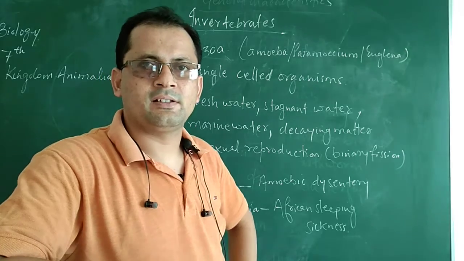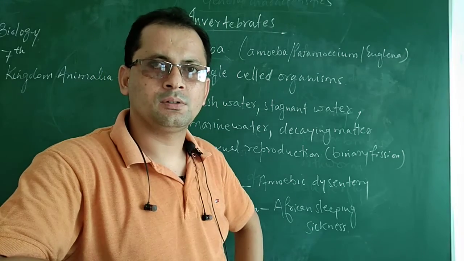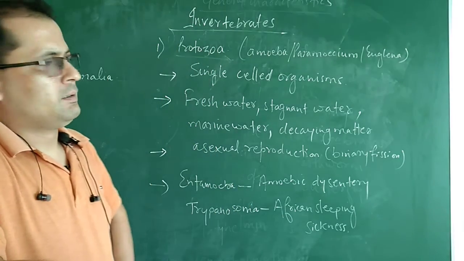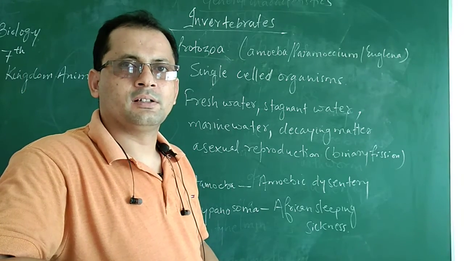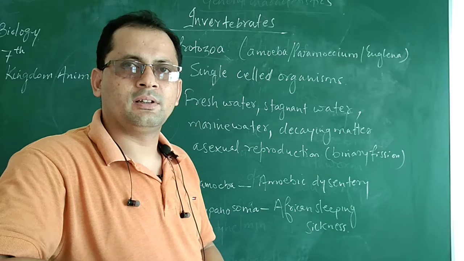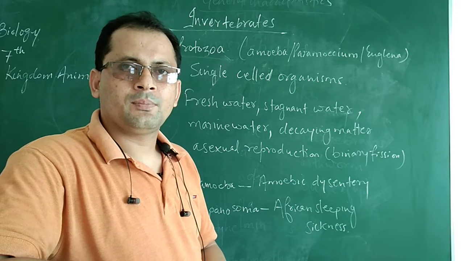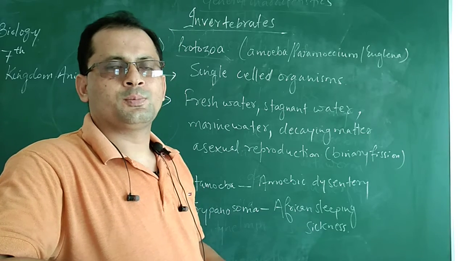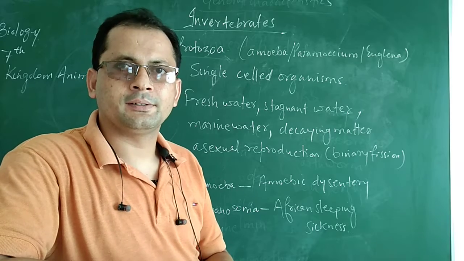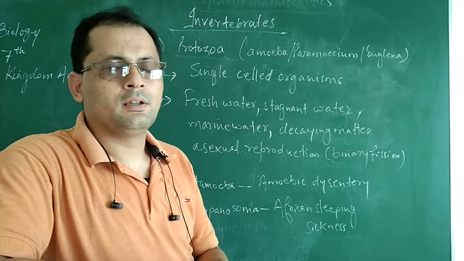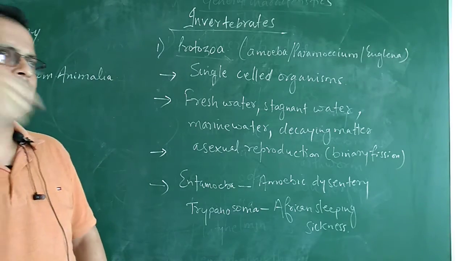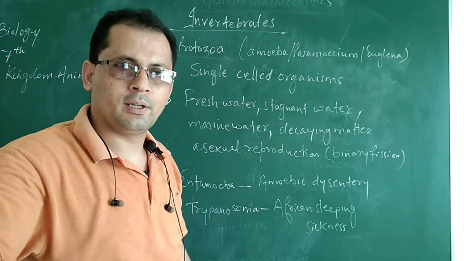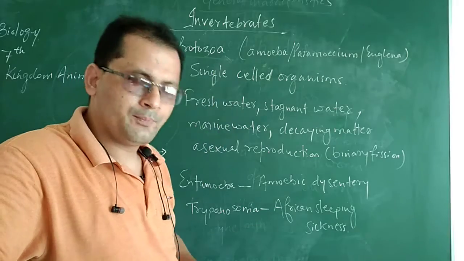In the previous lecture I have told you 9 groups: protozoa, porifera, annelida, mollusk, platyhelminthes, nematohelminthes, echinodermata. These are the groups of invertebrates. Now students, today we are going to discuss the first group of invertebrates, that is protozoa.